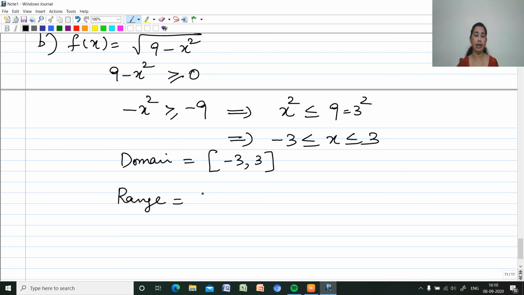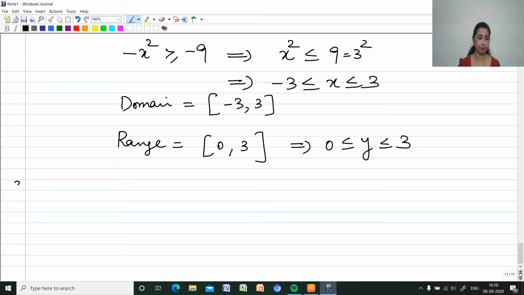Then only values from 0 to 3 you will be getting for f of x equal to root of 9 minus x square. So the range is between 0 and 3. Or you can write it this way also: 0 less than or equal to y less than or equal to 3 is the range set. Now moving on to the next one.